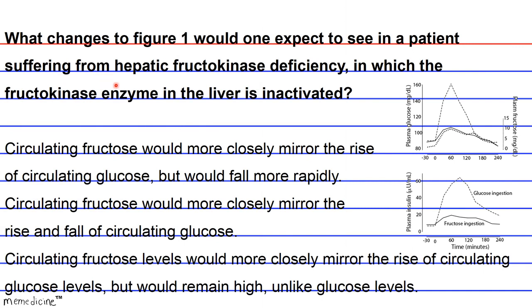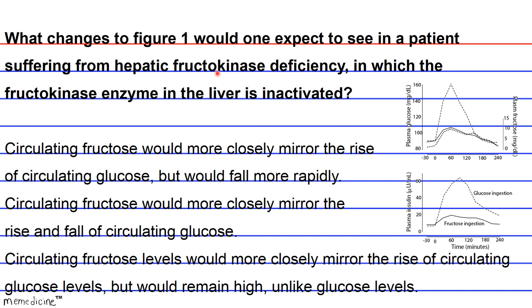Okay, so let's reason our way through this. Phosphorylation of fructose serves to trap the fructose that has diffused into the hepatocytes. It also maintains a concentration gradient for fructose that favors the continued diffusion of fructose into hepatocytes.